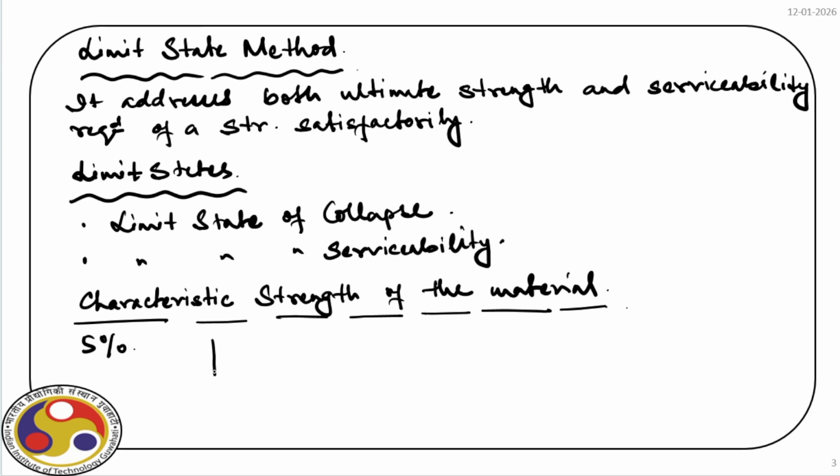So if we test samples, say for example concrete, then if we plot the frequency of the test results of different, say, stress, here say f, material property. So we have this type of distribution.